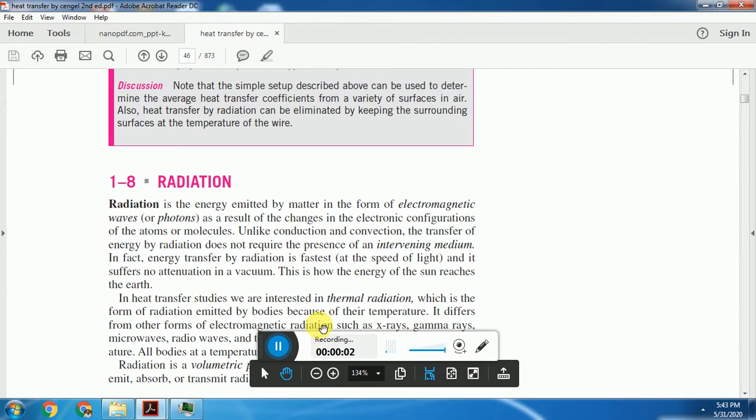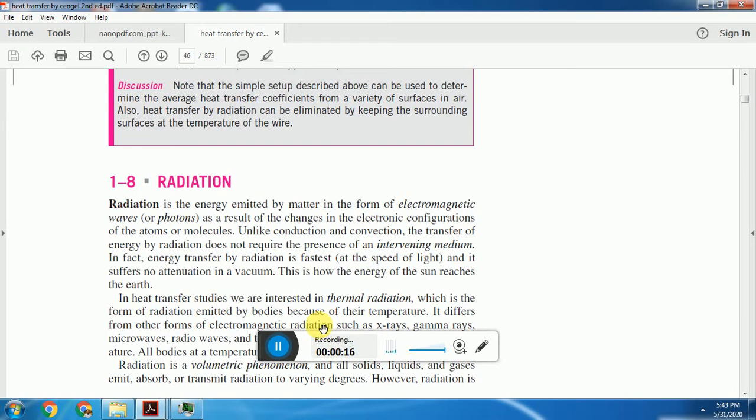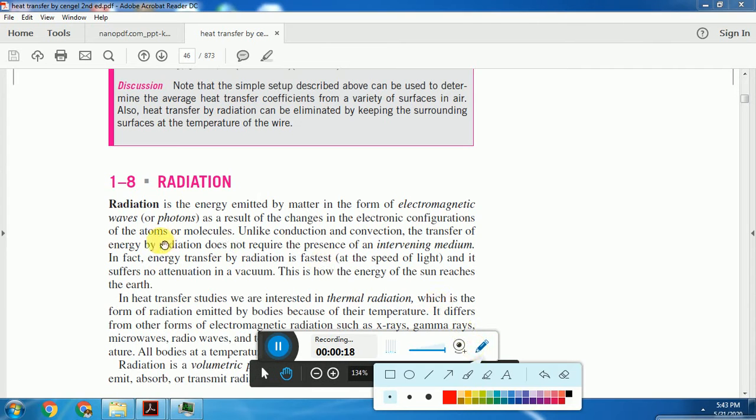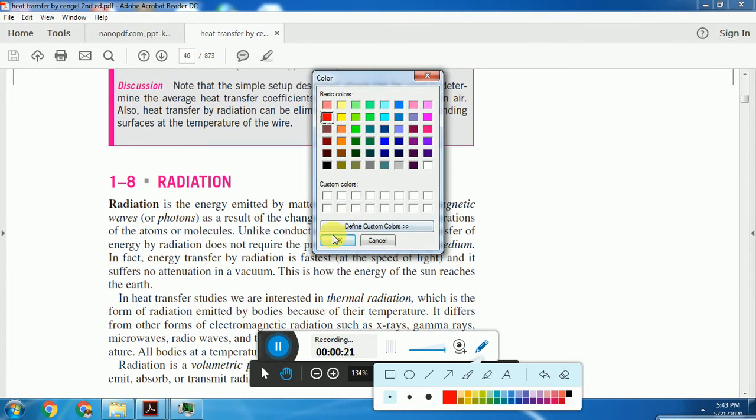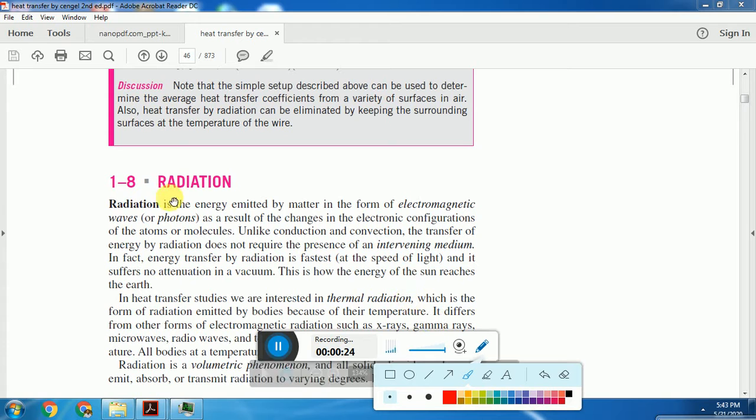In this lecture video, we'll discuss radiation heat transfer. We know heat transfer can take place in three ways: conduction, convection, and radiation. Radiation is the energy emitted by matter in the form of electromagnetic waves, also called photons. All matter emits radiation in the form of electromagnetic waves. Those are called radiations.